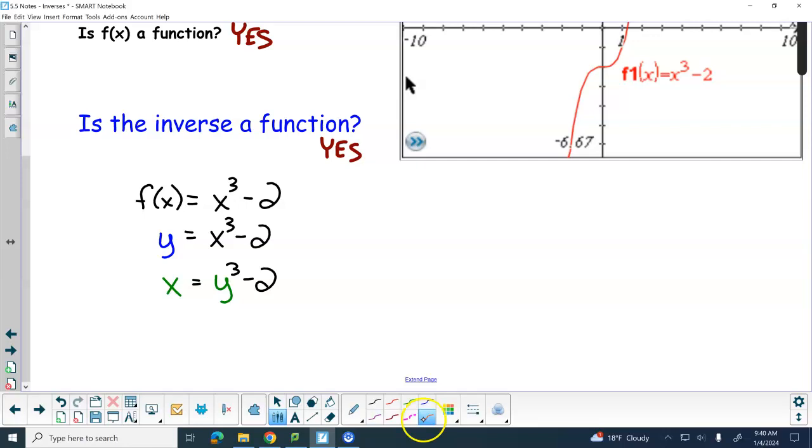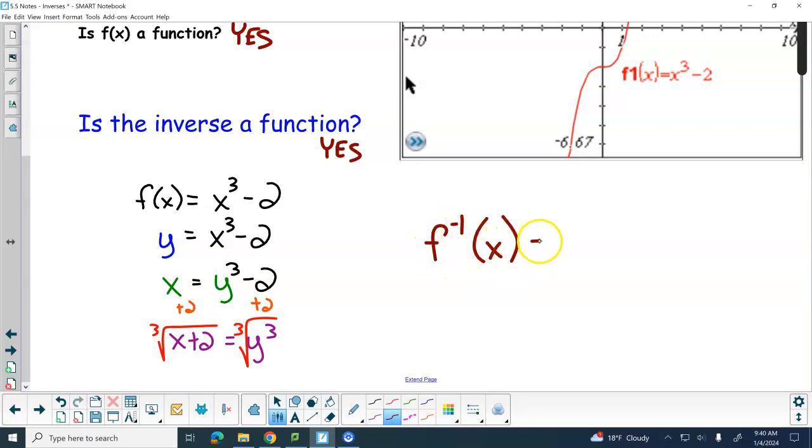Add 2. And then what do we do? The inverse of f is going to be the cube root of x plus 2.